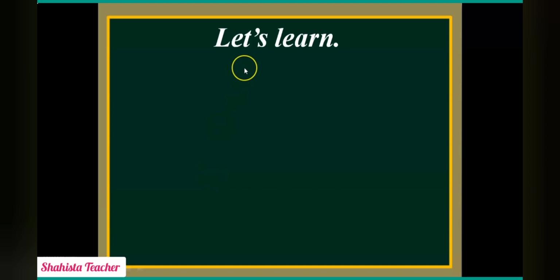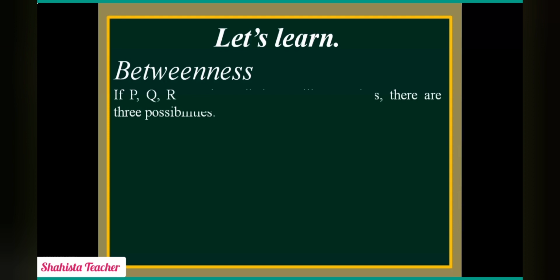Now students, let's learn betweenness. What do you understand when I say betweenness? Betweenness means if a point is between two other points on a line, that is known as betweenness. Now if P, Q, R are three distinct collinear points, collinear means points that lie on the same straight line.